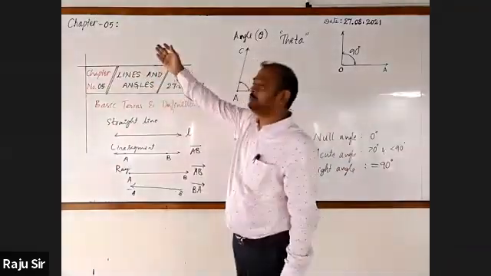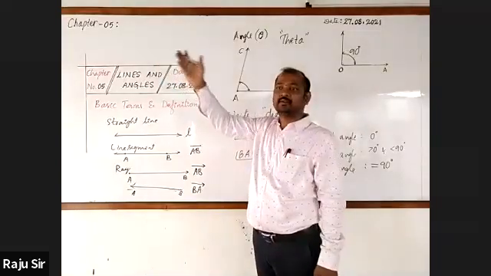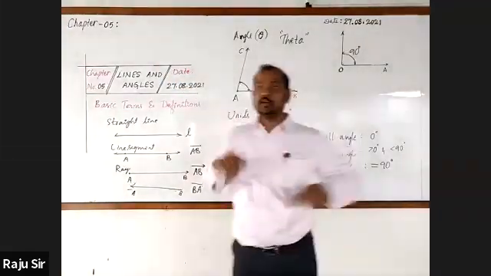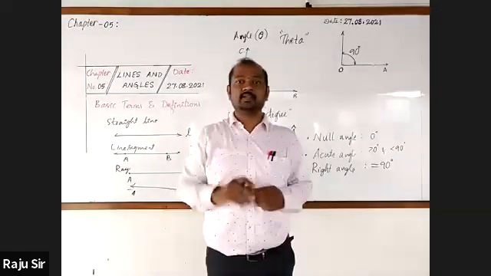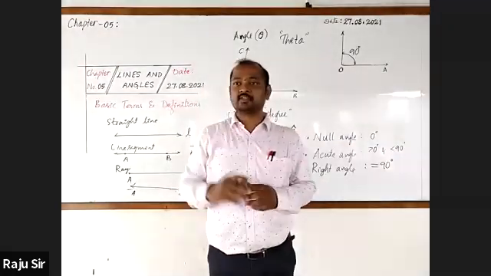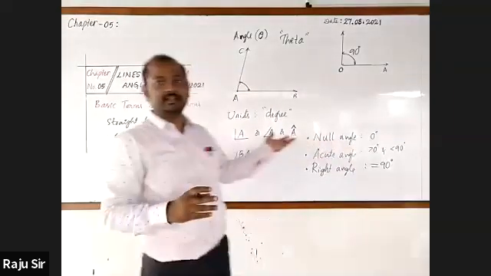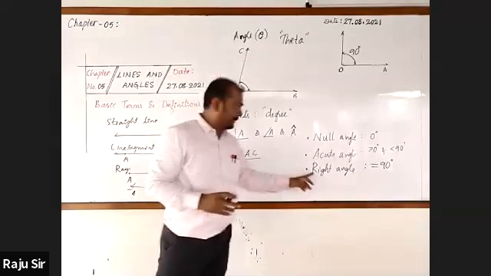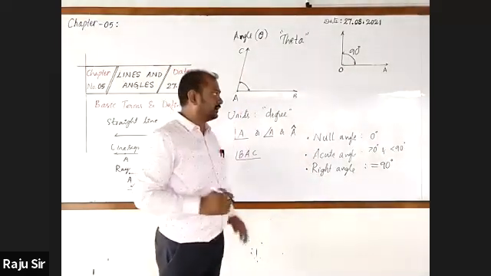Observe the corner of the board. That is also 90 degrees. When you observe the corner of the table, the corner of the instrument box, they are all 90 degrees. So it is a right angle.